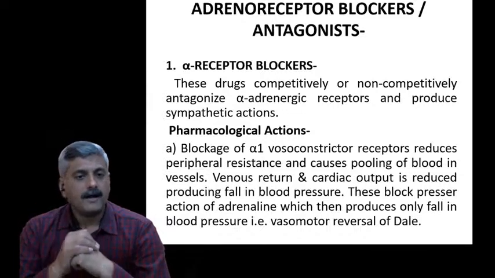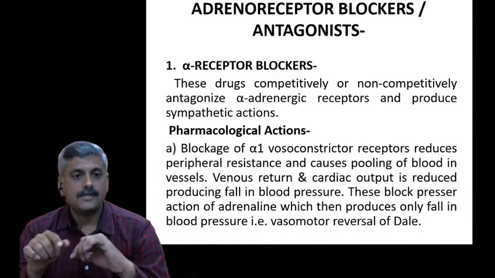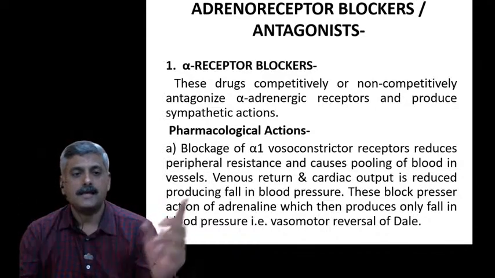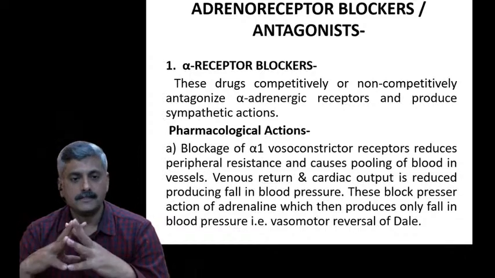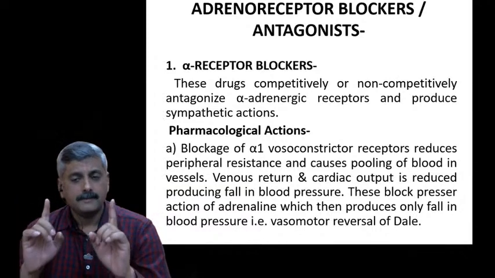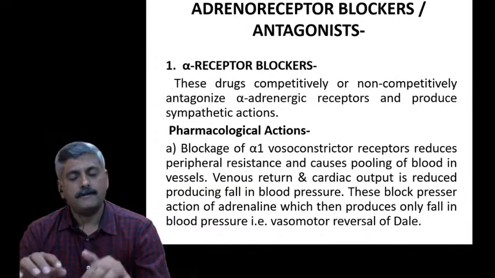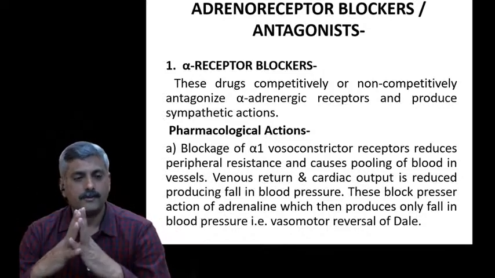This blockage of alpha 1 vasoconstrictor receptor reduces the peripheral resistance and causes pooling of blood in vessels. This is the most important thing. If there is a constriction of blood vessels, then definitely there is an exertion of pressure on the walls, the blood pressure. That is the most important thing.